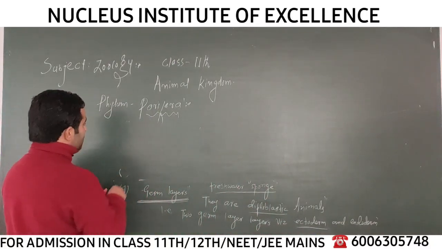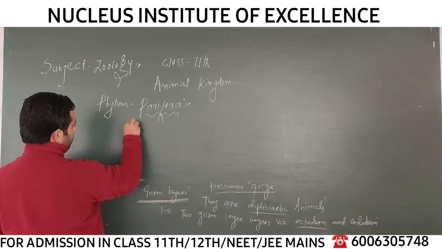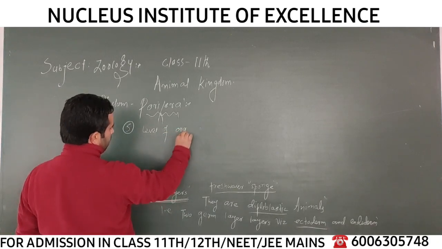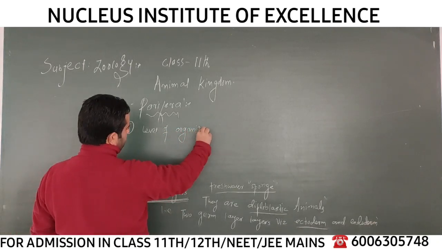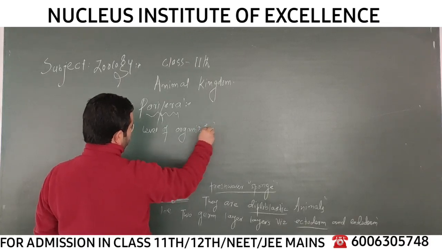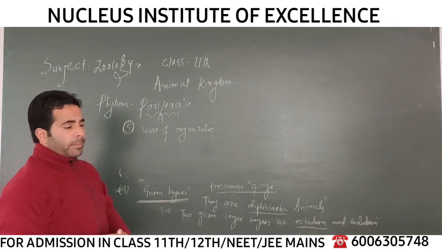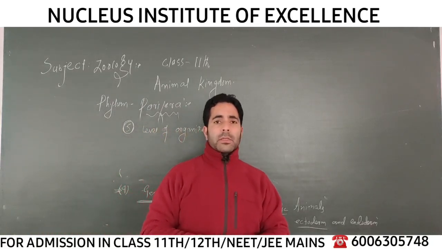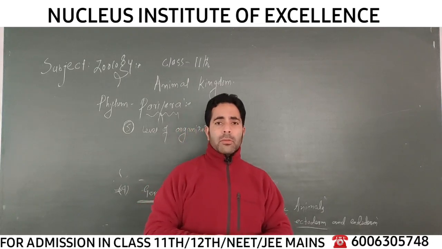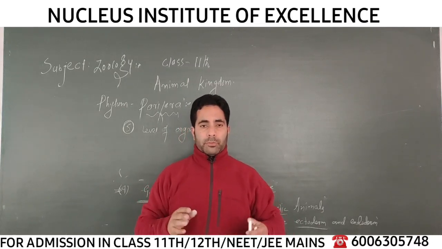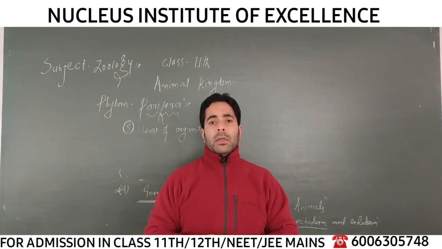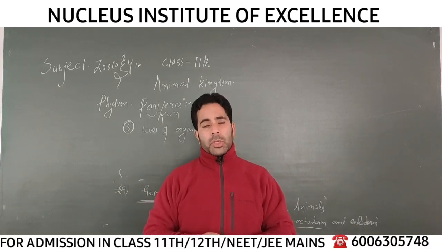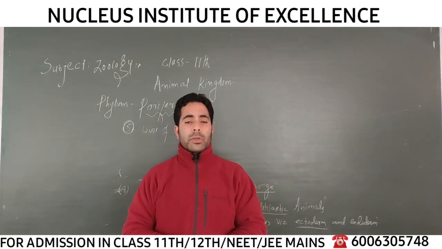Now, so far as level of organization is concerned, the fifth character is the level of organization. You know that all organisms have some levels of organization, starting from the cell, the basic unit. The members of the phylum Porifera are very interesting animals. Although they have a lot of cells in their body, an aggregation of cells, the problem is that the cells have not organized into tissues.